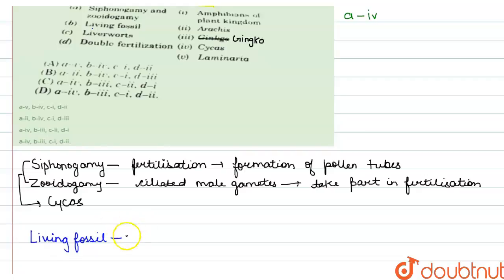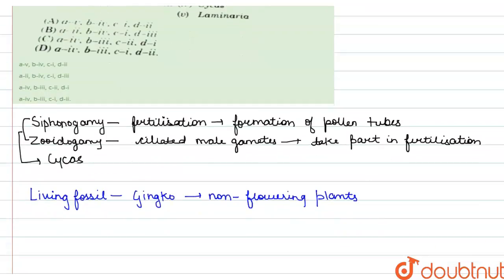If we talk about ginkgo, this is a living fossil. These are non-flowering plants, and they belong to the division known as Ginkgophyta.